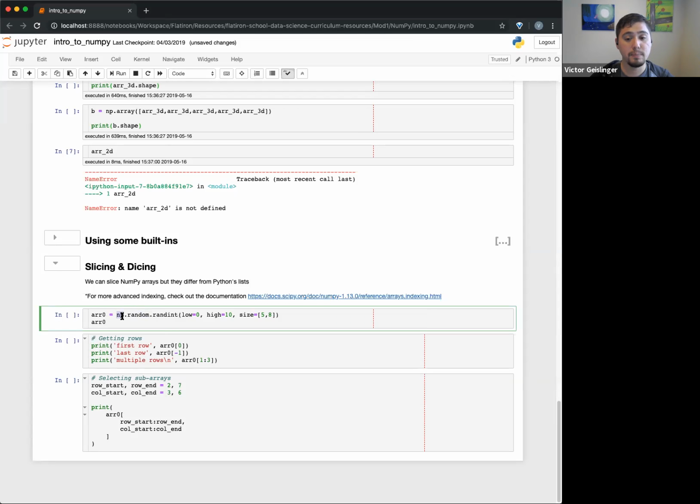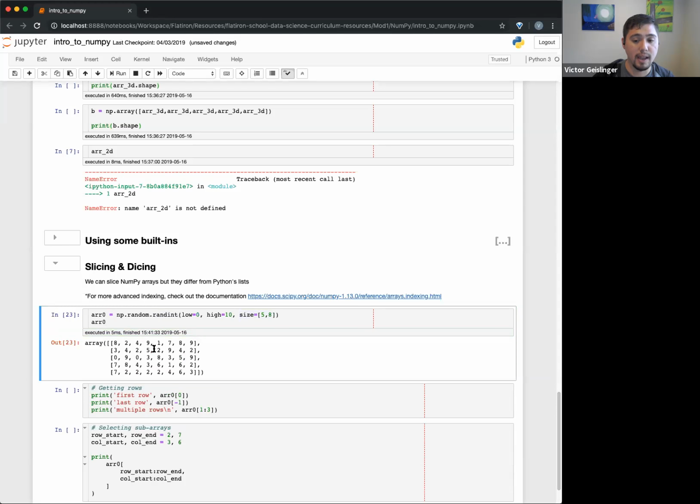I can do numpy.random.randint. Basically, I'm going to create an array that starts at 0, ends at 10, and randomly picks between 0 and 10. It's going to make a size of 5, 8. So it's going to be a 5x8 matrix, and it's going to randomly pick 0, 1, 2, 3, 4, 5, 6, 7, 8, 9, 10, all integers.